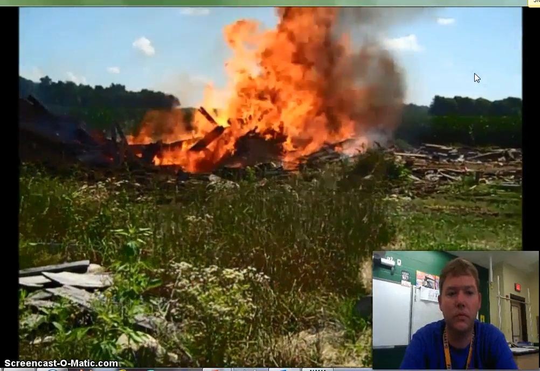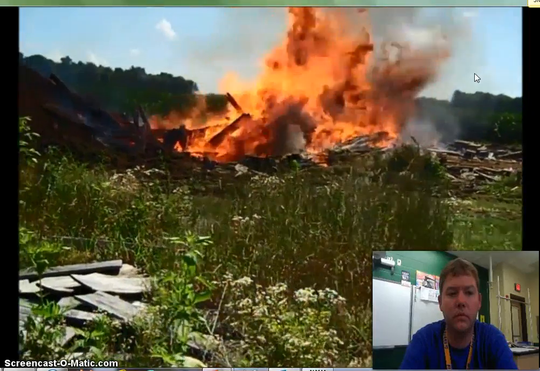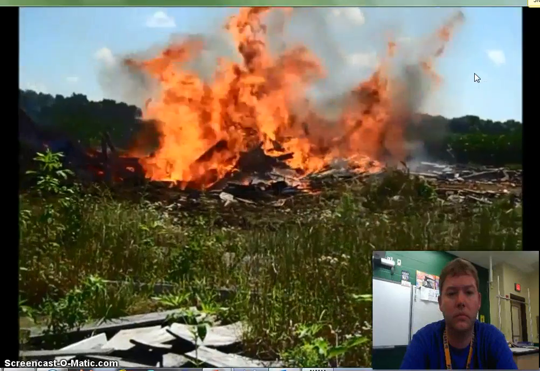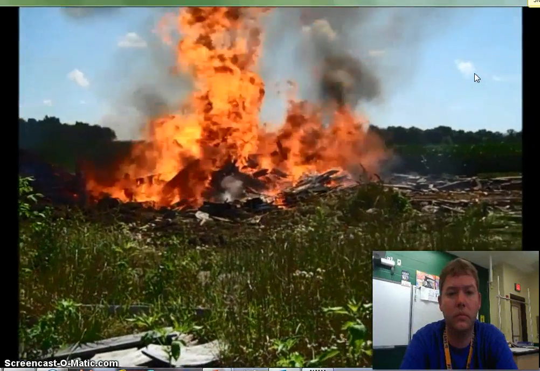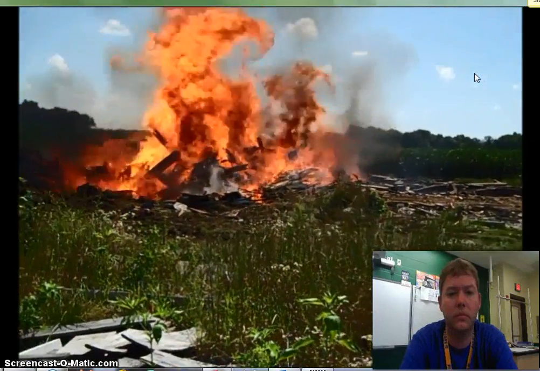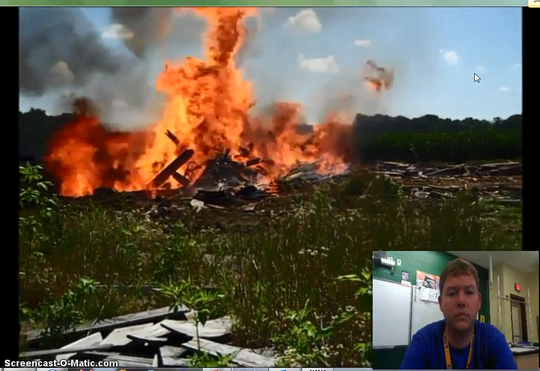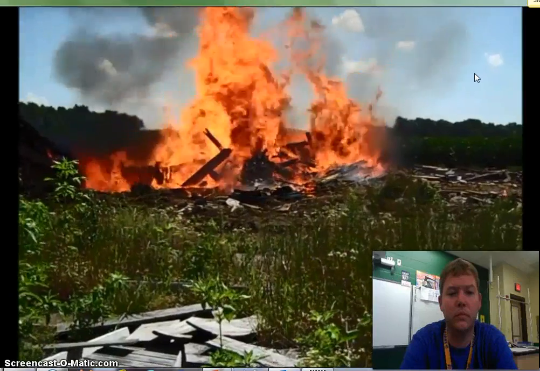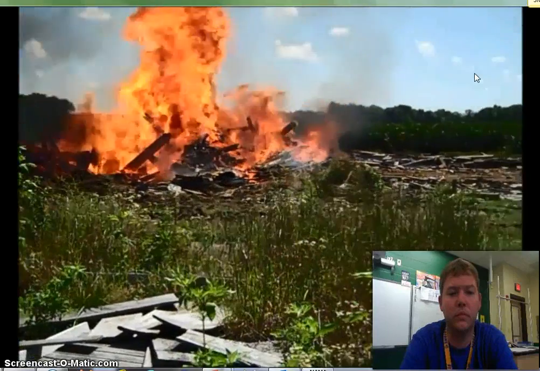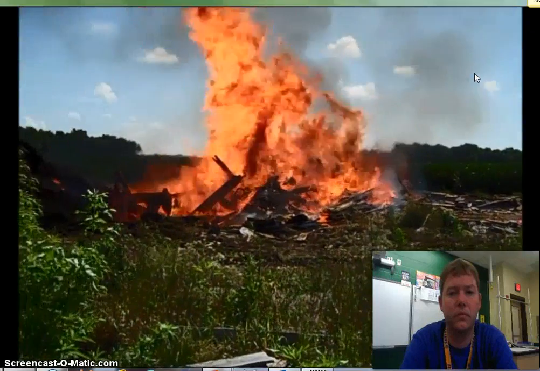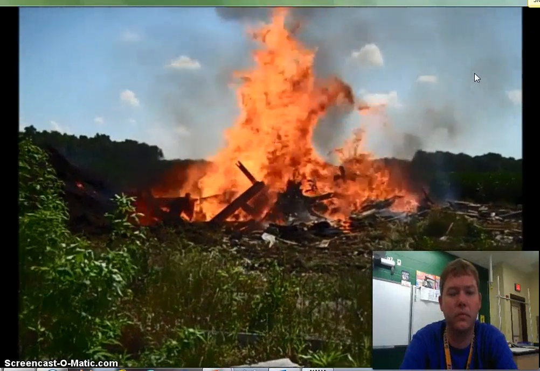The wood itself is changing colors due to the chemical changes. You can hear snapping and crackling, so we hear sounds being produced. The heat is pretty intense. I'm probably close to 100 feet away, and it's really very, very hot. You can smell it, the odors that are being given off, all indications that a chemical change is taking place, changing the barn into something totally new with totally new properties.